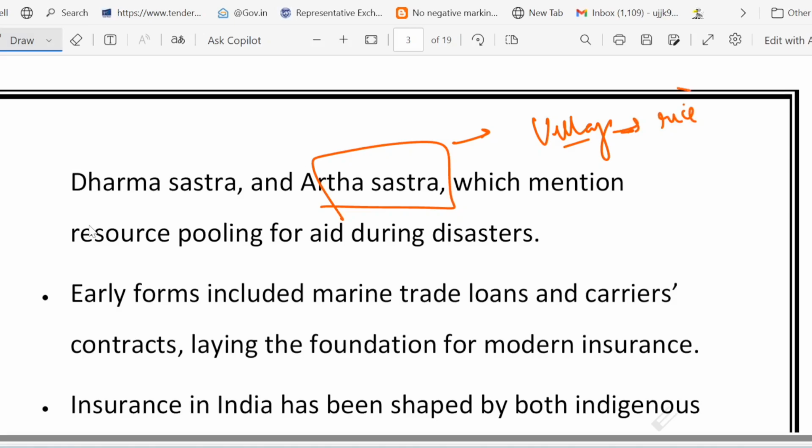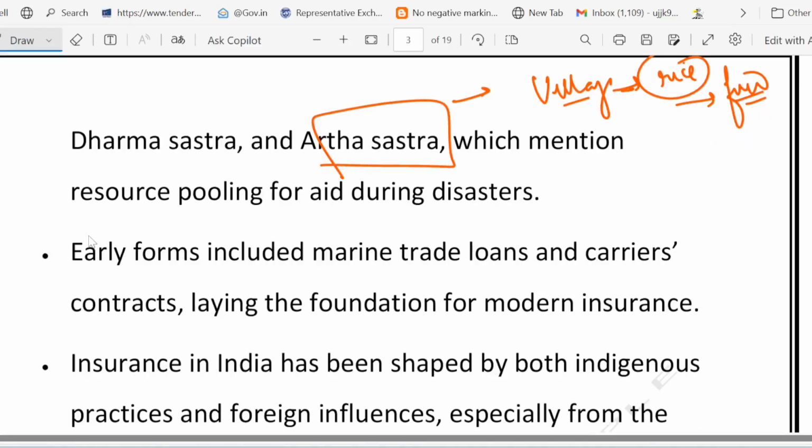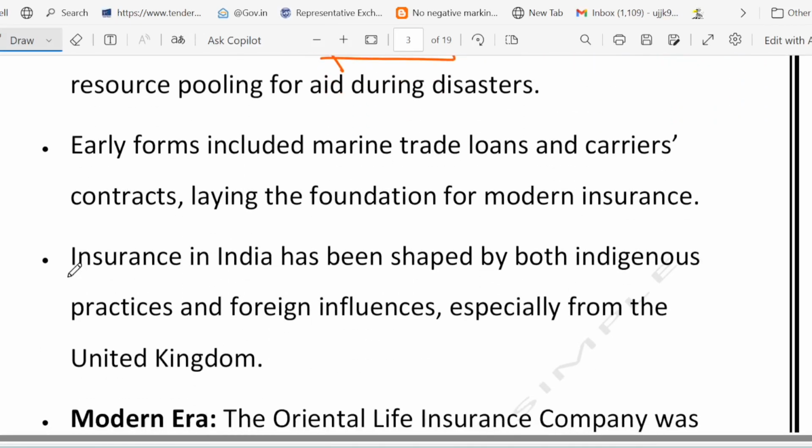If someone's crop fails, they will get help from the fund, just like insurance today. That is the main purpose of collecting a small quantity of rice and putting it in the common pool or fund.